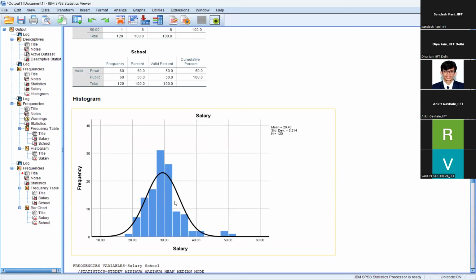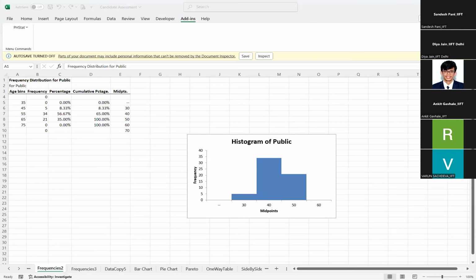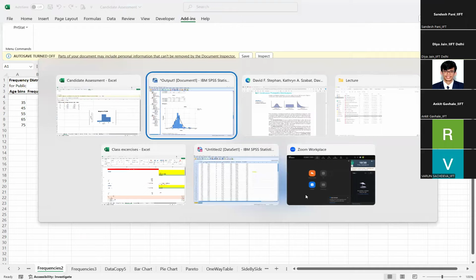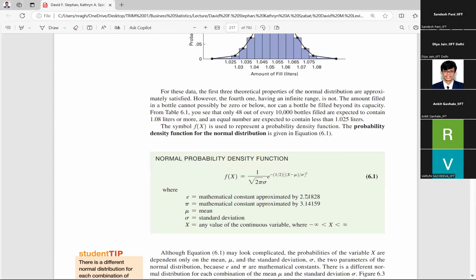So how normally is it distributed? Suppose this is the existing value of salary, and there are 120 existing records. Suppose a new individual comes, a new record comes. You need to give the probability of where it will sit. Where is it going to be fitting? So that is how we are going to use normal distribution in simple terms, without going more into theory.